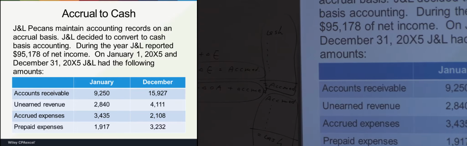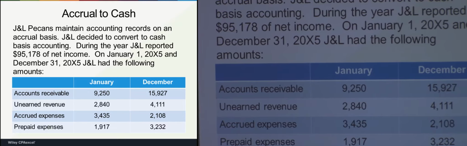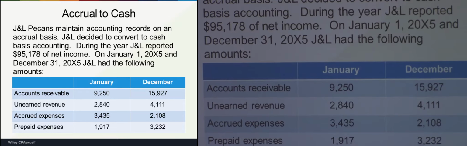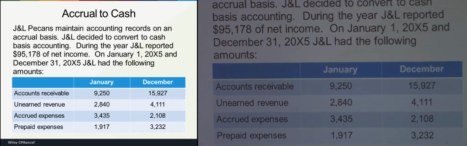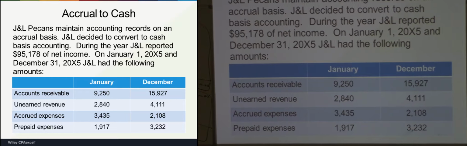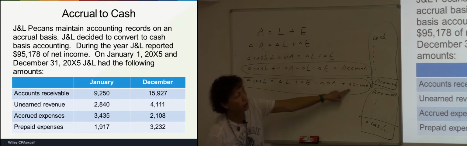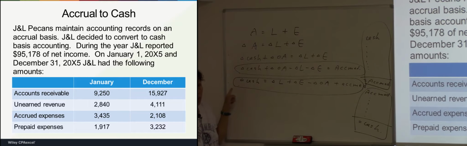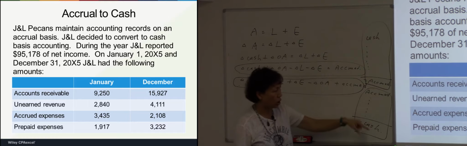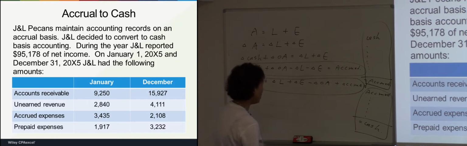J&L decided to convert to cash basis accounting. J&L reported 95178 of net income. It's an accrued income, right? But the company would like to convert to cash basis accounting. So which means you are given an accrued item, and you are required to convert the accrued item to a cash item. So the starting item should be the accrued amount. How much is the accrued amount? 95178.